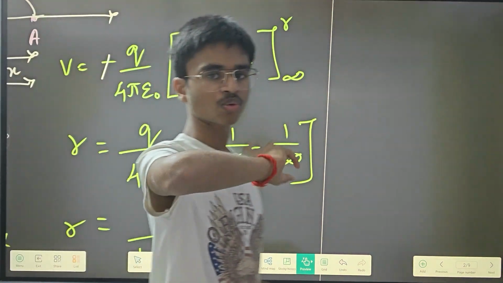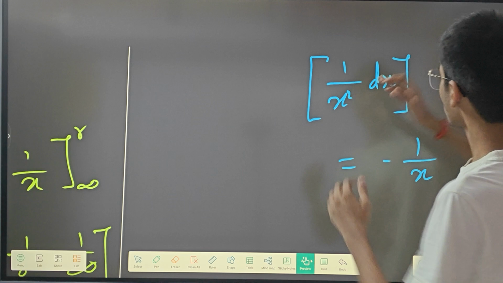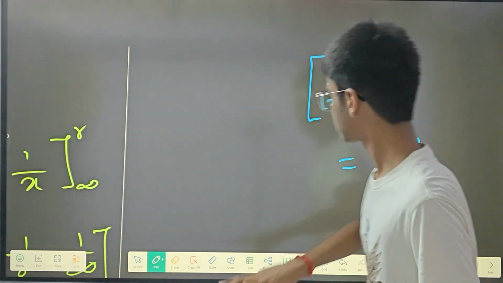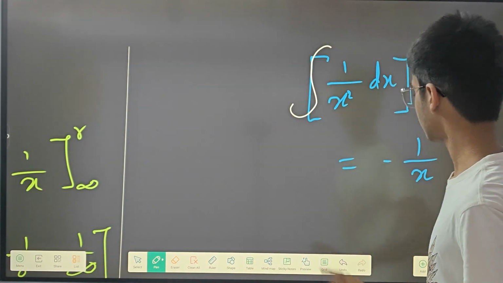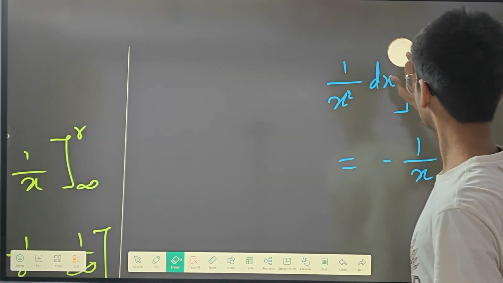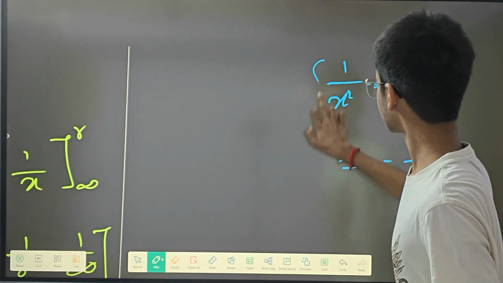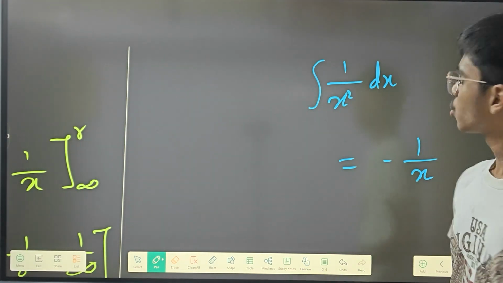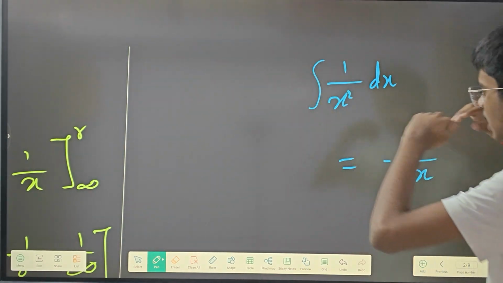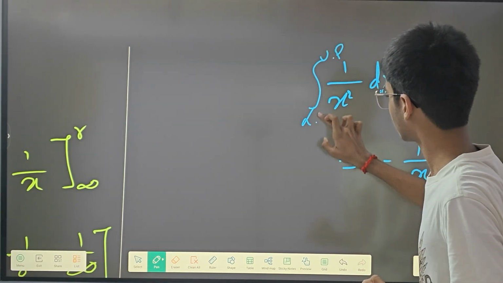Since I have cancelled the integration, notice that when it is inside the integration it has to be written like this. Then after taking it out of the integration, there will be an upper limit and also a lower limit.